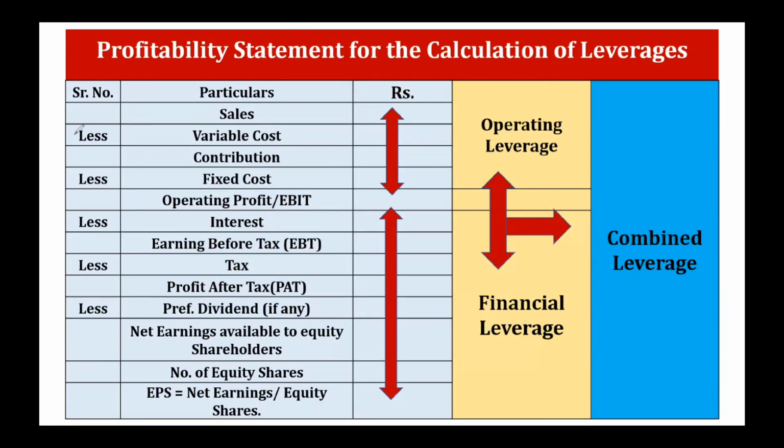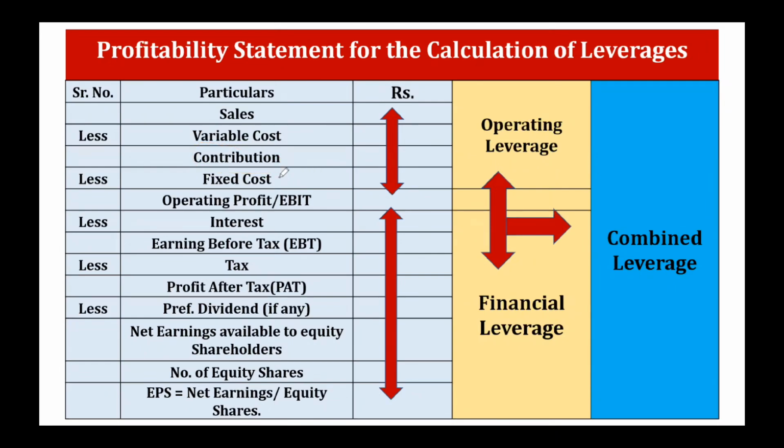So here you can see in the particular column, the first figure is the sales, then the variable cost, followed by that is contribution. When we deduct variable cost from the sales, we get contribution.